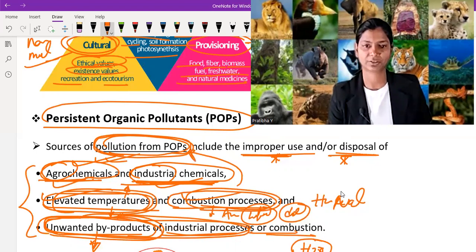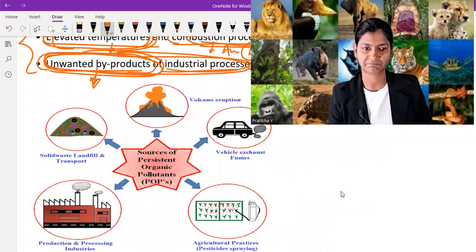Okay, in this picture you can clearly see the sources of POPs are from industry, from agriculture practices, from vehicle exhaust, from volcanoes, as well as from solid waste or landfill sites. So these are the important sources of pollutants.